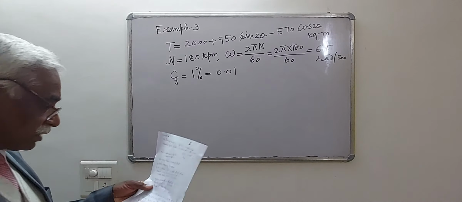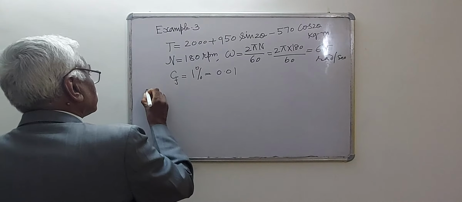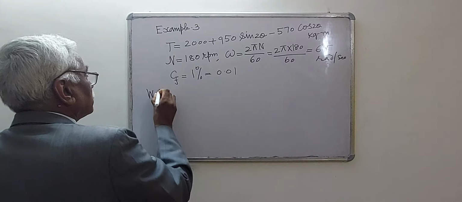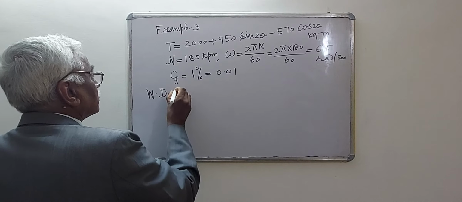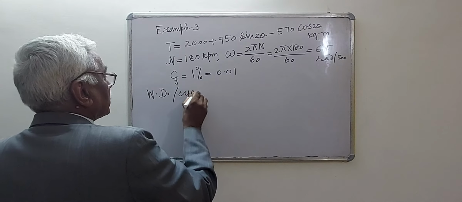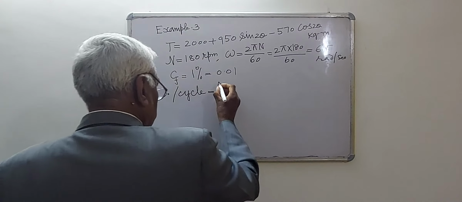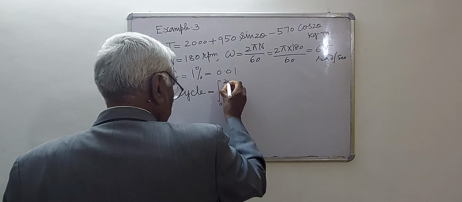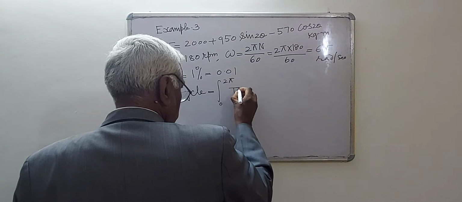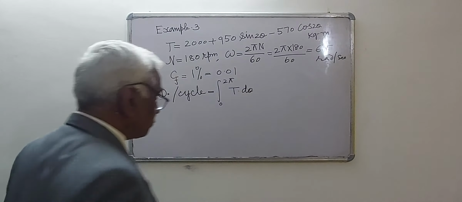So first you have to find the work done per cycle. Work done per cycle can be calculated like this: integral from 0 to 2 pi of T into d theta. This is the work done per cycle.